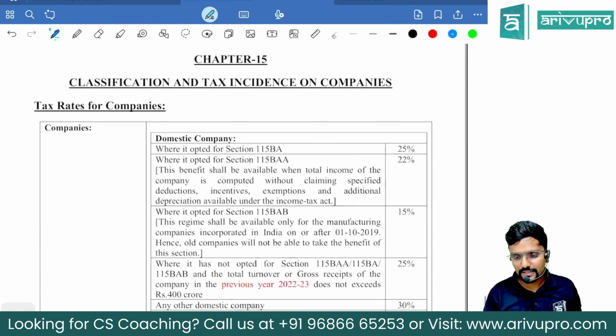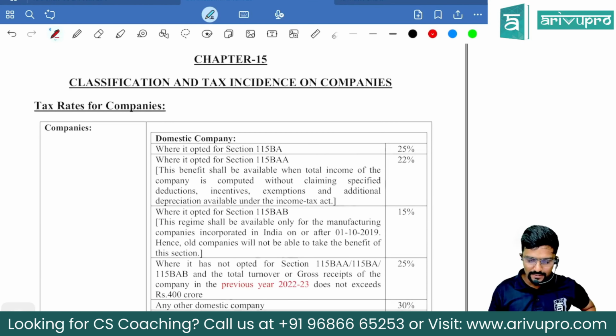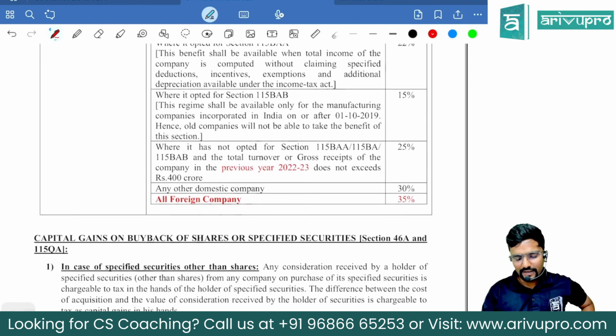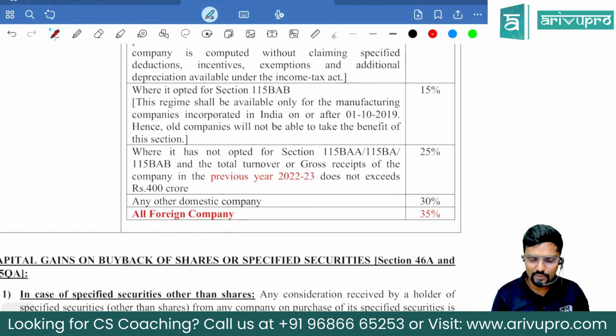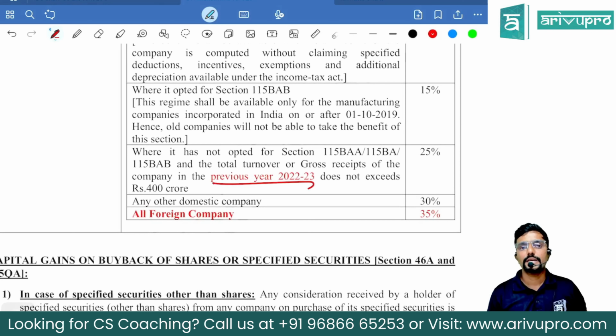Okay, last chapter 15. So here also, whatever I already mentioned in the tax rate chapter, same thing. Domestic company who is not following optional schemes, check their previous year 22-23 turnover. 22-23 it is.